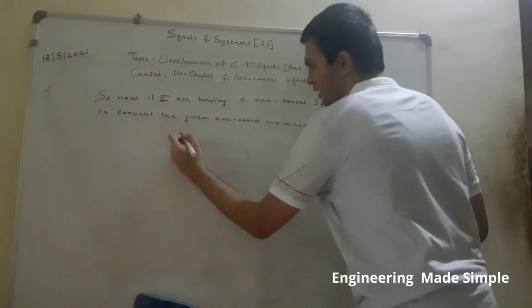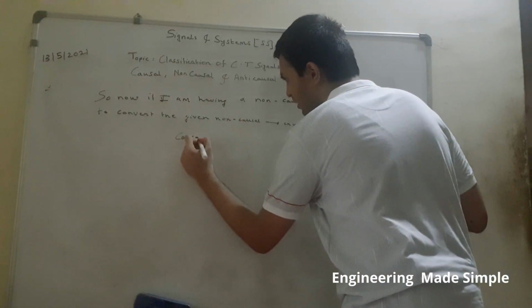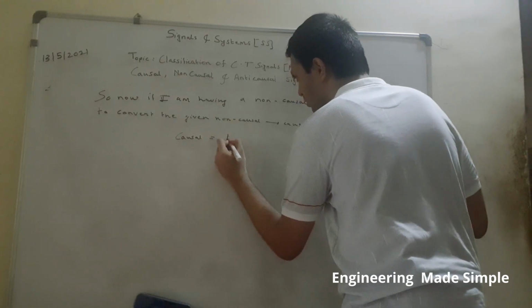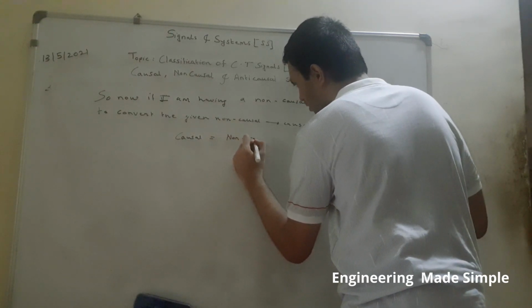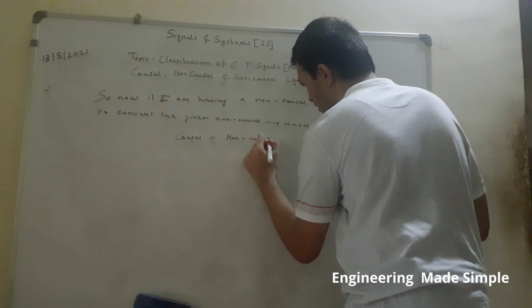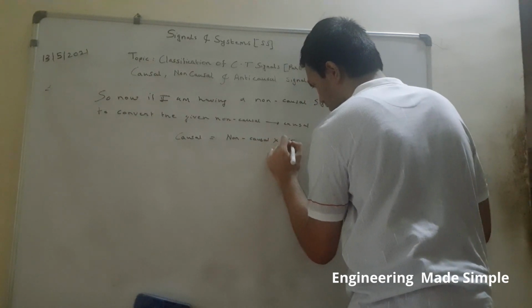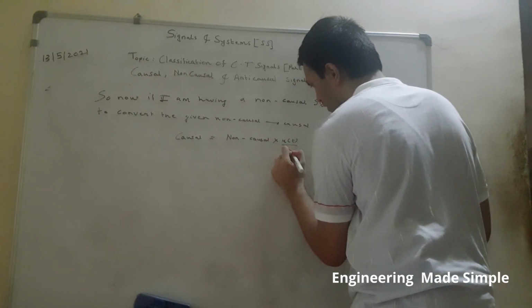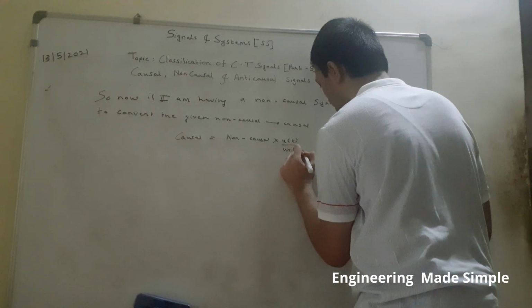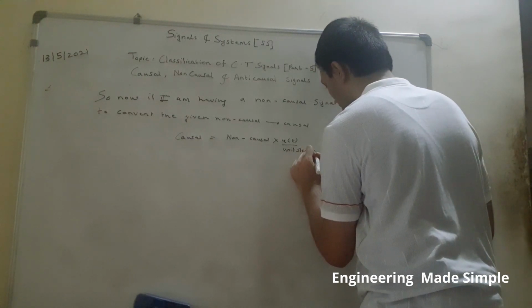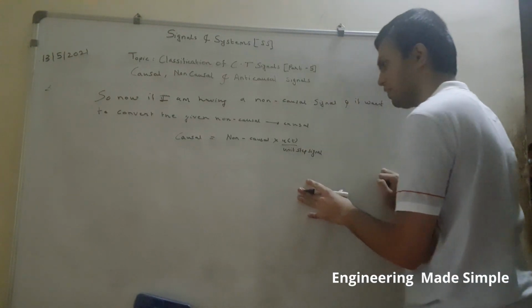A causal signal can be obtained by multiplying the non-causal signal with the unit step signal. This is an important relation you need to know.